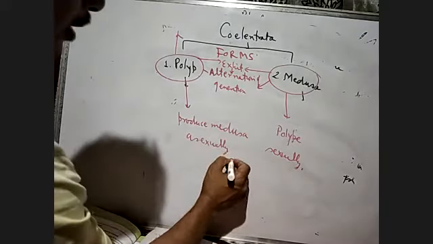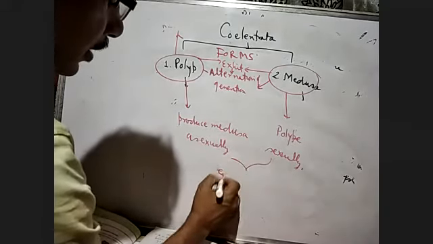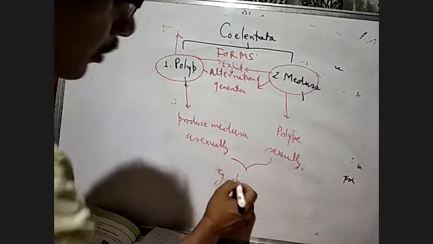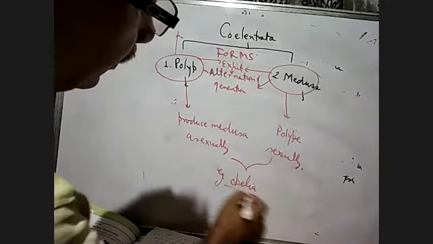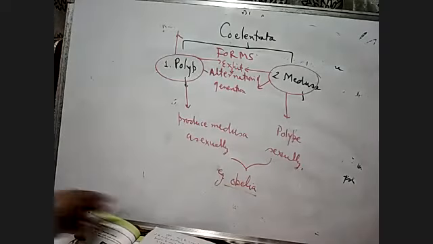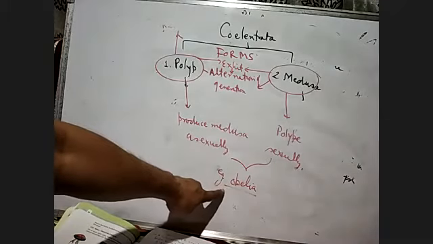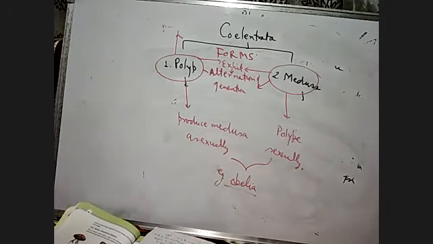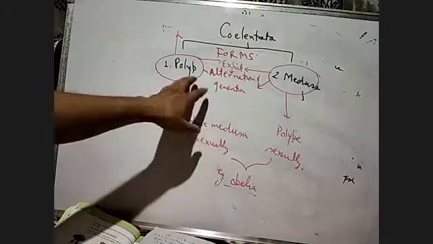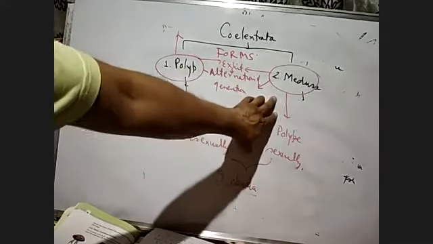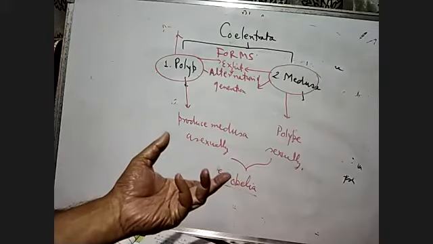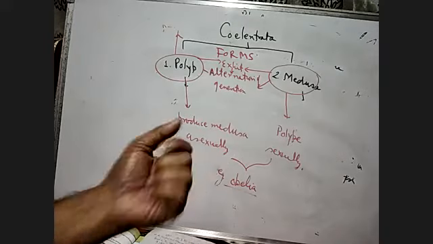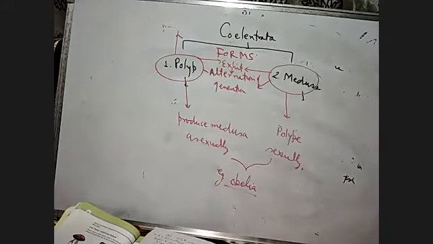And alternation of generation can be seen in one of the Coelenterata called Obelia. In Obelia, we can find the alternation of generation. It means that both the two forms, polyp and medusa, will produce the opposite organism.